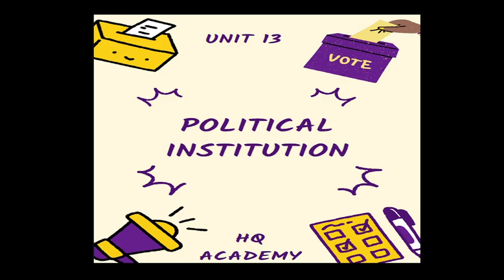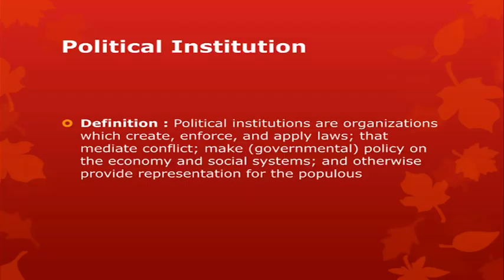Chapter: political institutions. What do you mean by the political institution? Political institutions are the organizations which create, enforce and apply laws that mediate conflicts, make government policies on the economy and the social system, and otherwise provide representation for the populace.